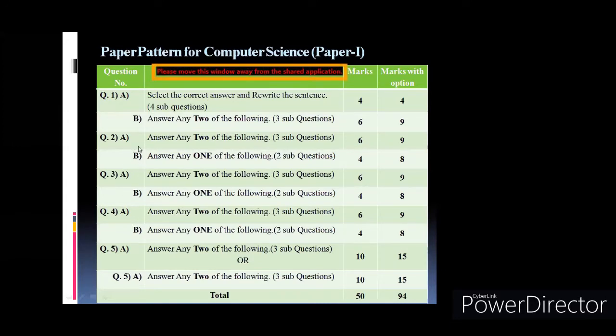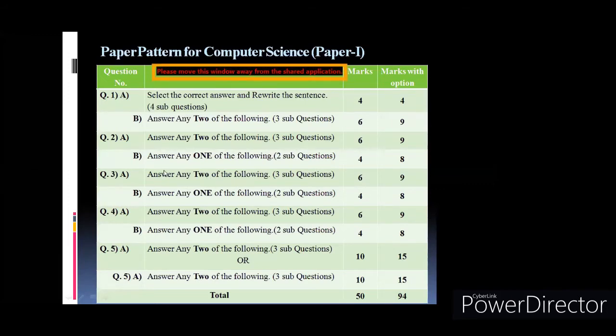So A is answer any 2 out of 3. That means you'll have 3 marks questions. 3 questions are there, out of which you can answer any 2. And question number B is answer any 1 out of 2. So 2 4 marks questions are asked. You can answer any 1. So this 6-4, 6-4, 6-4 pattern is there.